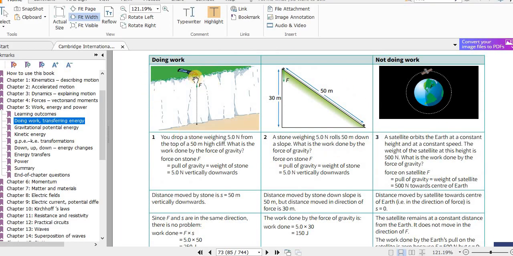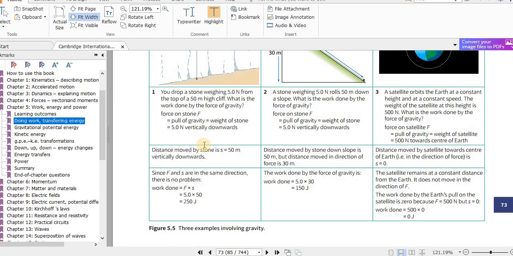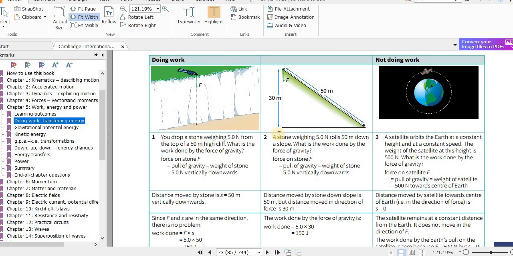Here the work done is F into the vertical height which it falls by. For example, you drop a stone weighing 5 newtons from the top of a 50-meter high cliff. What is the work done by the force of gravity? Force on the stone F equals the pull of gravity, that is the weight of the stone, or the gravitational force on the stone due to the earth.